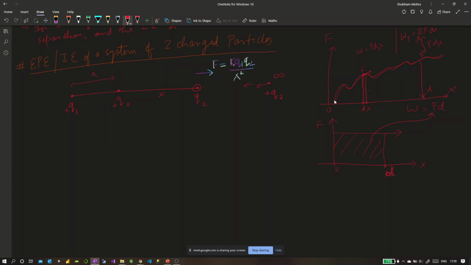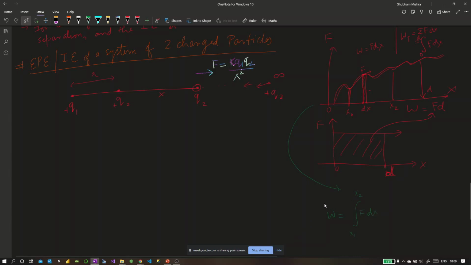So when we want to calculate the work in case of variable forces, it would be the integration of F dx over the displacements that you are doing. I started from 0 here, but in general, let's say I'm starting from any point x1 and going to any point x2. I think I should have made it clearer, or written it somewhere else, but it's okay if I write it here. So in any generic scenario, it would be the integral from x1 to x2 of force times dx, right?